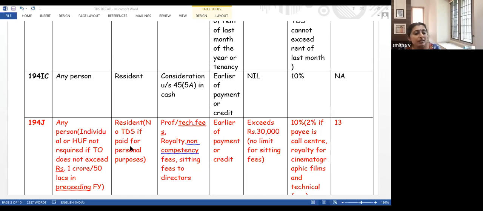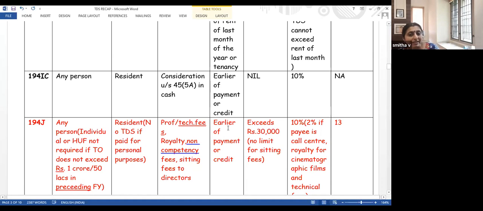But there is no TDS if the payment is made for personal purpose. Personal purpose payments are not covered under this section. Now, what are the types of payments which are covered here? What we are covering here is professional fee, technical fee, royalty, non-compete fee, and sitting fee to directors.